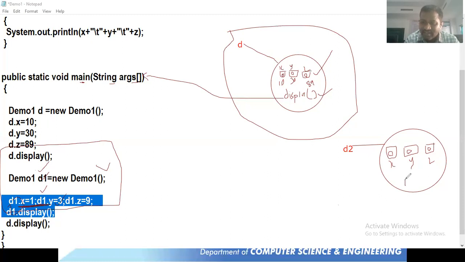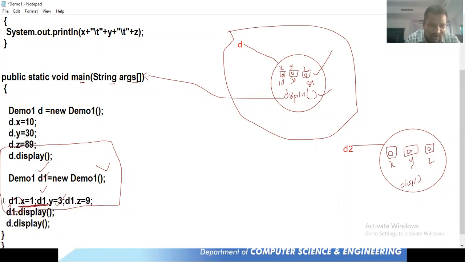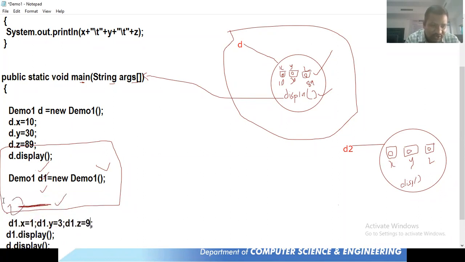Later we have a function, and the name of that function is going to be display. Okay, now up to this it is okay, fine. So we created an object and the variables X, Y, Z initialized with 0, 0, 0. And after creating an object, what happened is we initialized with respect to this D1. This D1 object instance variables has been initialized.